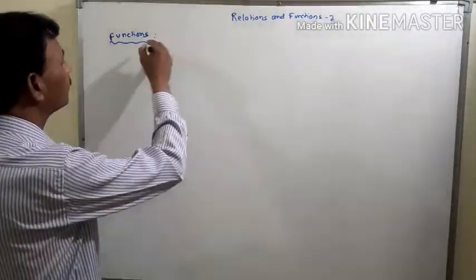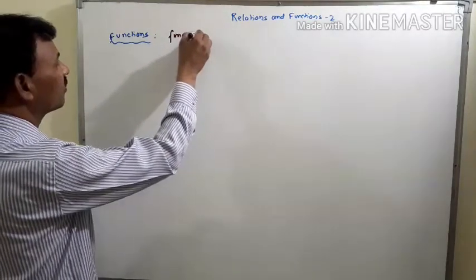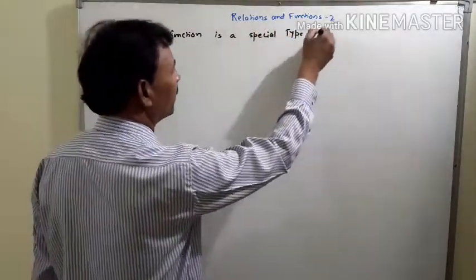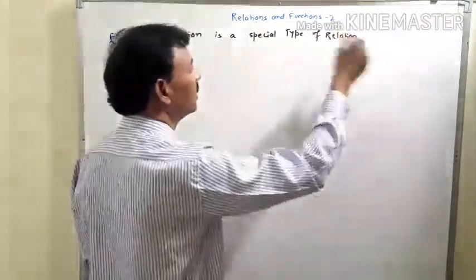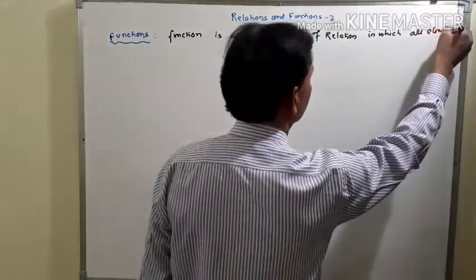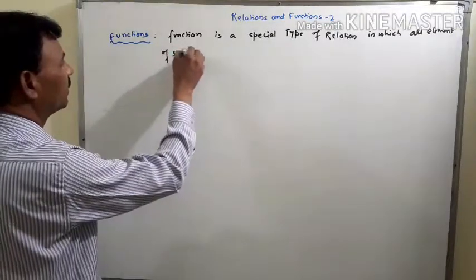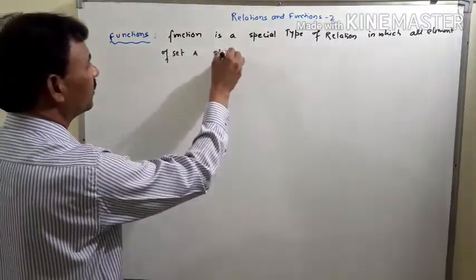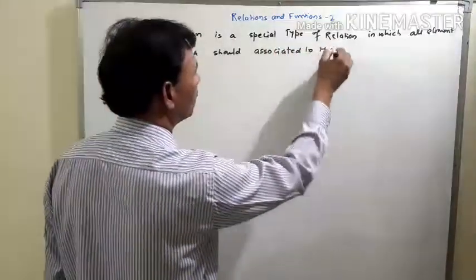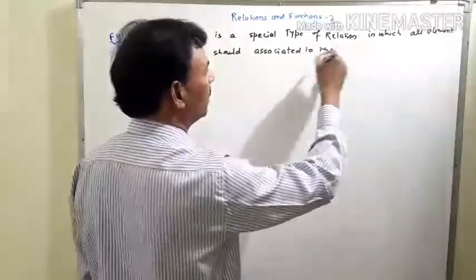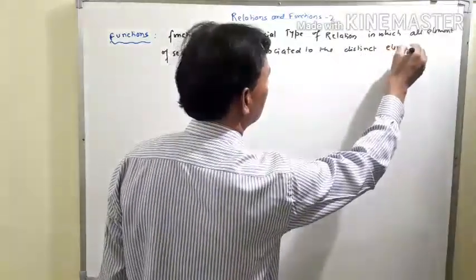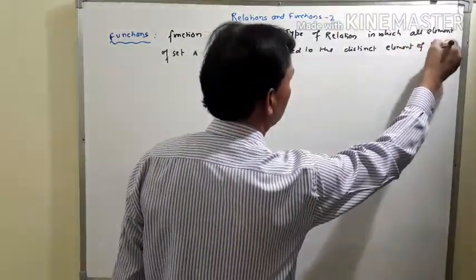That means if we write this, function is a special type of relation in which all elements of set A should be associated to the distinct element or unique element of set B,